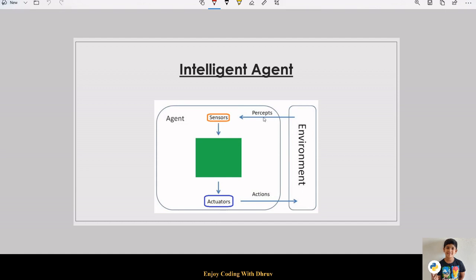Percepts refers to the agent's current perception of the environment. Perception is a passive interaction where the agent gains information about the environment without changing the environment. Sensors are used to measure the state of the environment. In the field of artificial intelligence, the sensor is referred to as a percept.